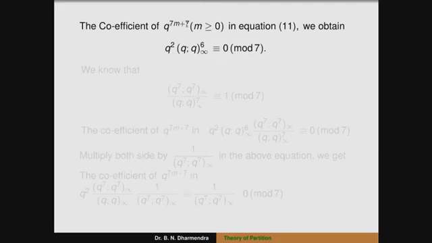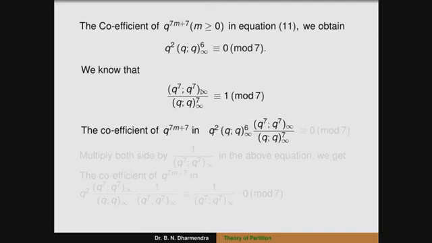Also we know the result that (q^7;q^7)_infinity divided by (q;q)_infinity^7 is congruent to 1 modulo 7. So for the coefficient of q^(7m+7) in q^2 (q;q)_infinity^6, we have to multiply these together, and (q^7;q^7)_infinity by (q;q)_infinity^7 is congruent to 0 modulo 7.